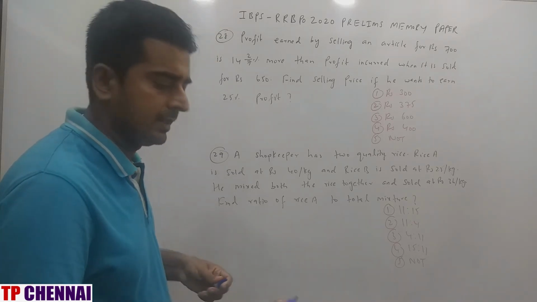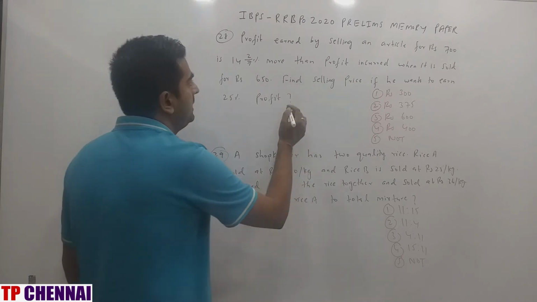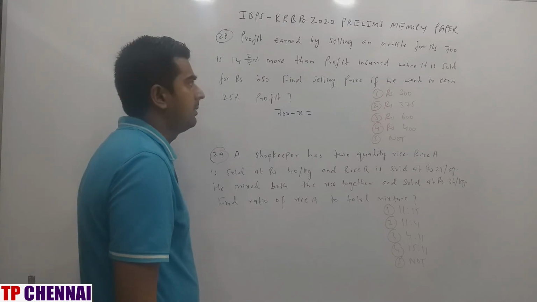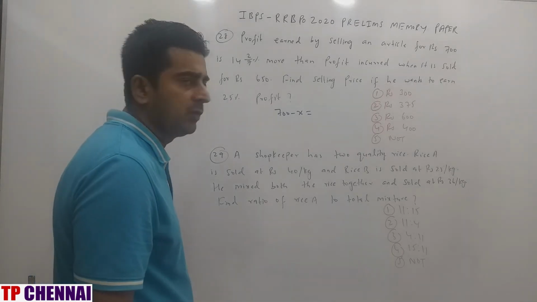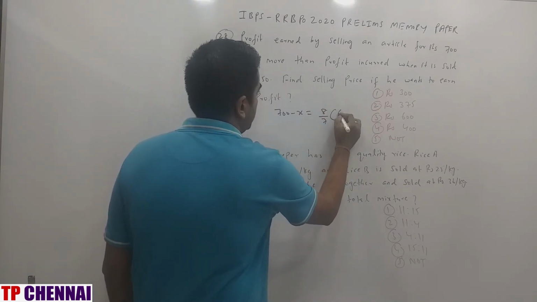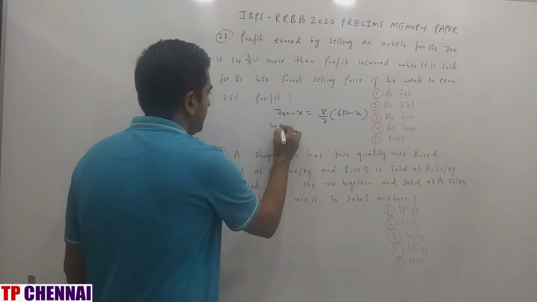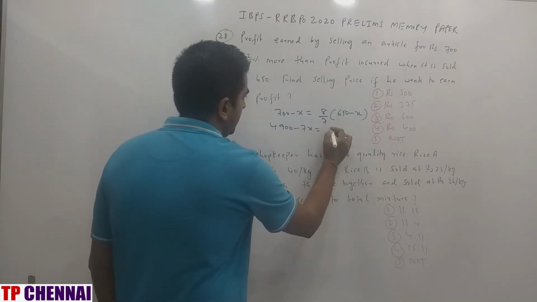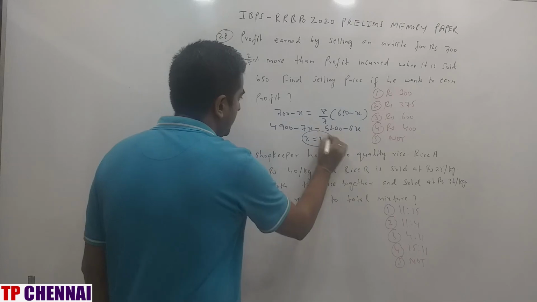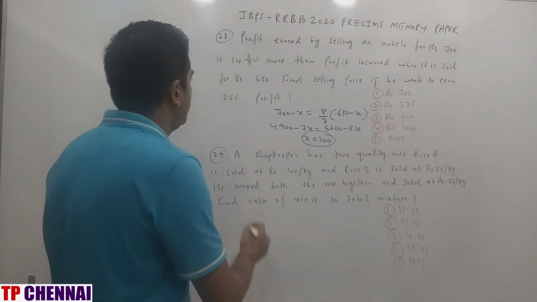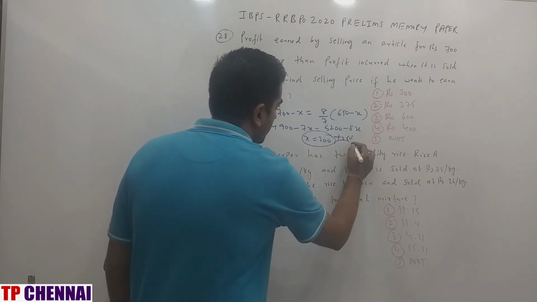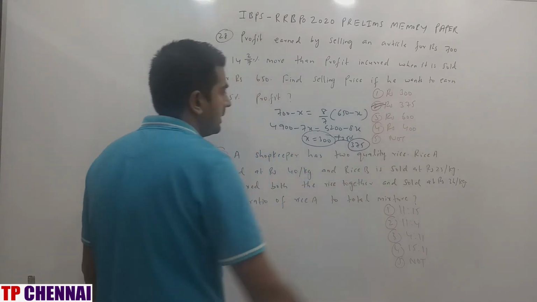I am saying CP is X. So profit is how much? SP minus X. SP is 700 minus X, and he is getting 42 by 7% more. So 42 by 7% fraction value is 1 by 7. 1 plus 1 by 7 is 8 by 7, and it is 650 minus X. Cross multiplication, 4900 minus 7X is 5200 minus 8X. X is equal to 300. This is my cost price. But he wants 25% profit. So increase 25%. That means 75 we have to add. So 375 is the answer, which is the second option.